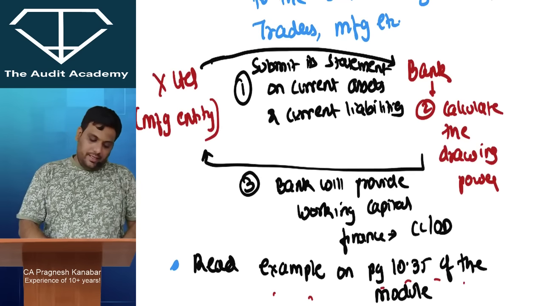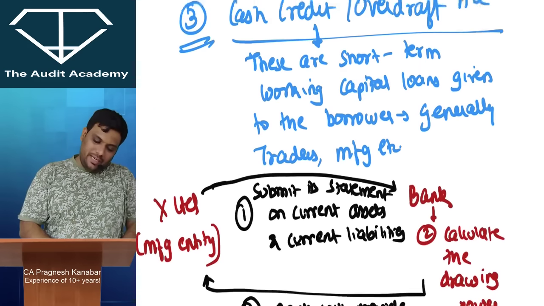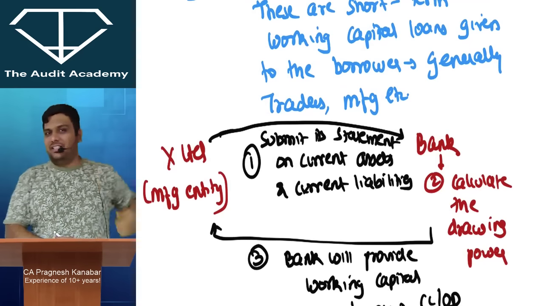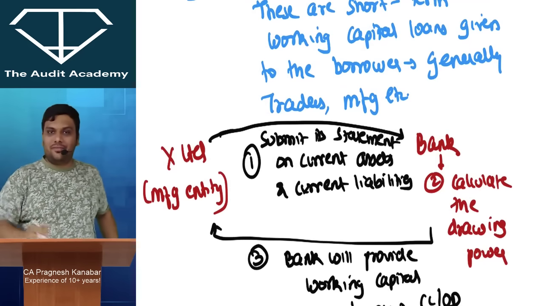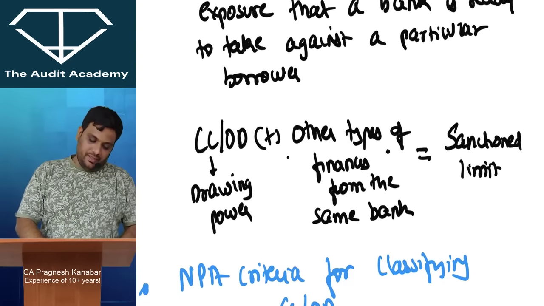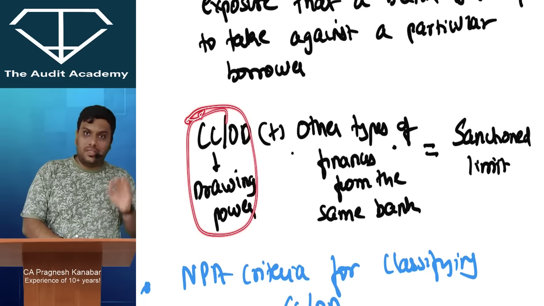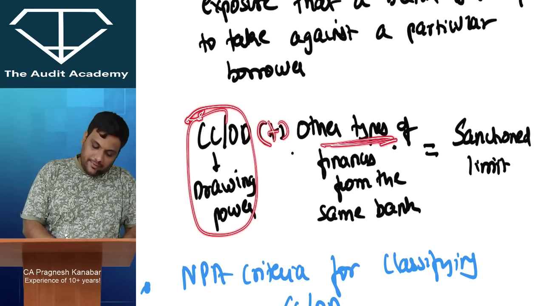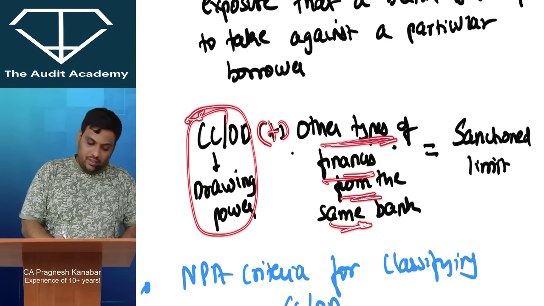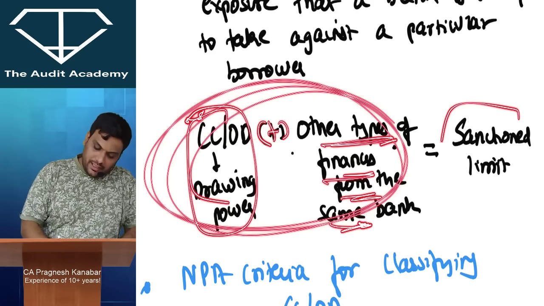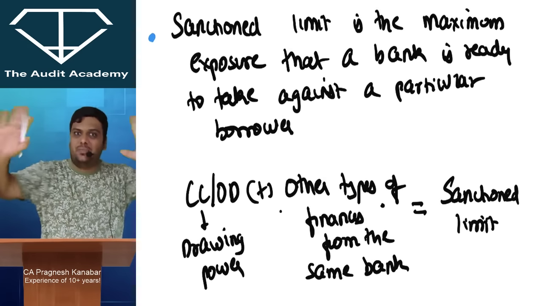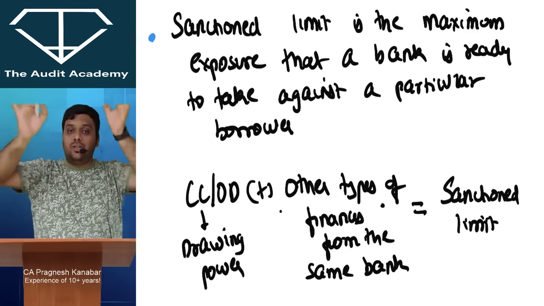Listen to me. Do you think that X Limited would have taken only cash credit overdraft from the bank? X Limited would have taken so many other facilities also from the bank, other types of loans and so on, to finance their trade. Yes or no, sir? Yes. Now listen to me very carefully. CCOD, whatever is the drawing power, plus other types of finances taken from the same bank by X Limited, the total amount is the sanctioned limit. So the sanctioned limit is the maximum exposure that the bank is ready to take against X Limited.